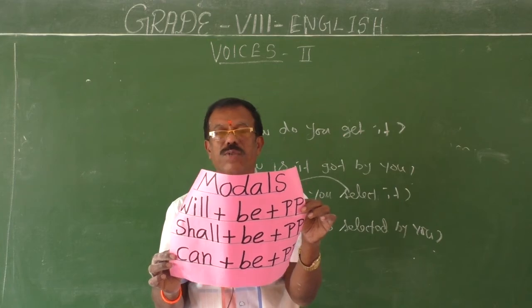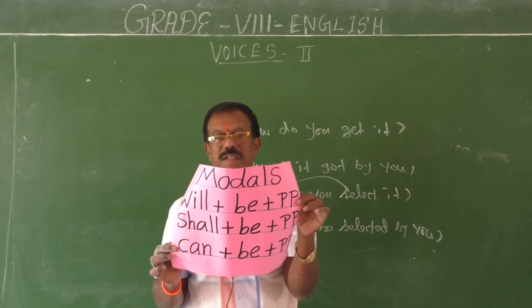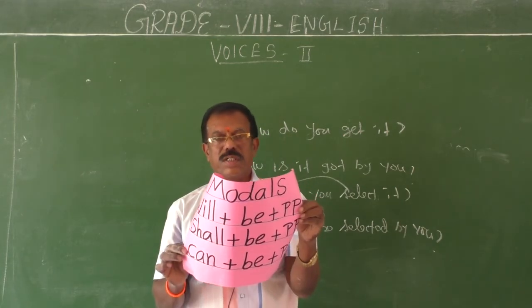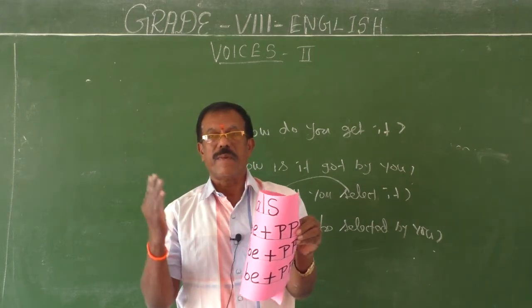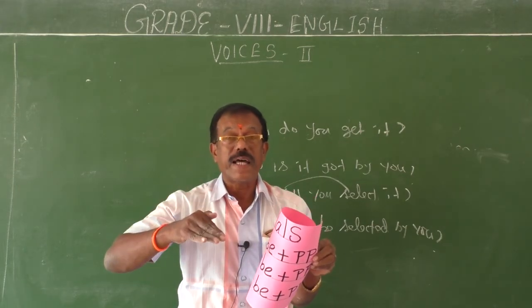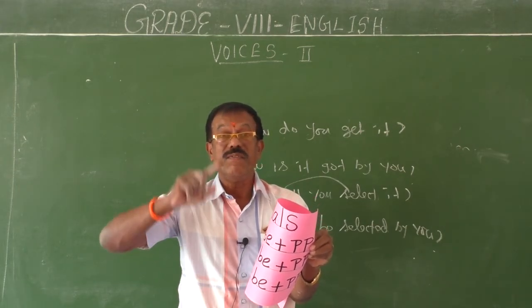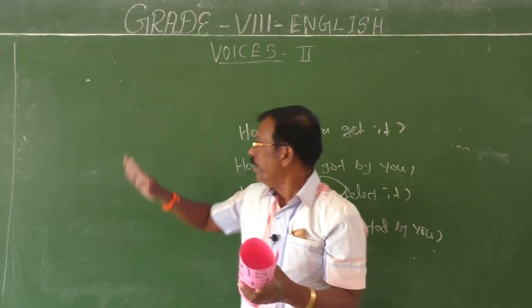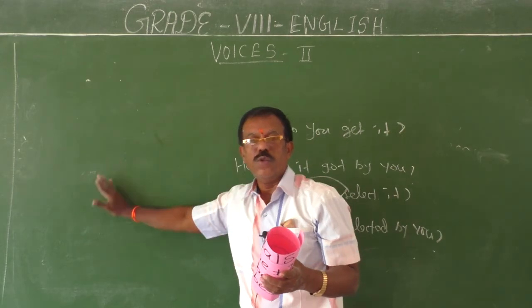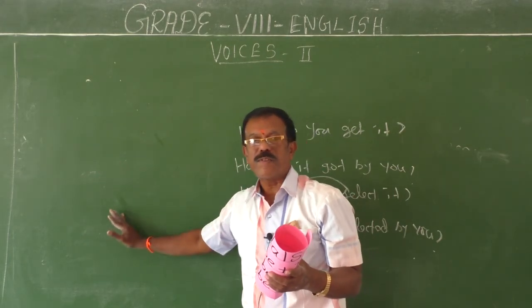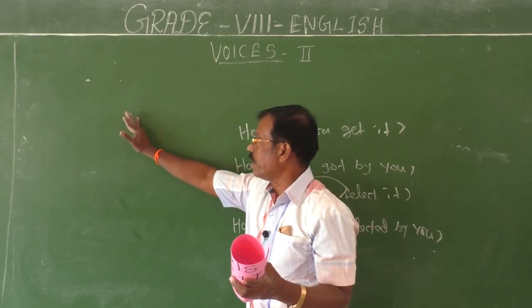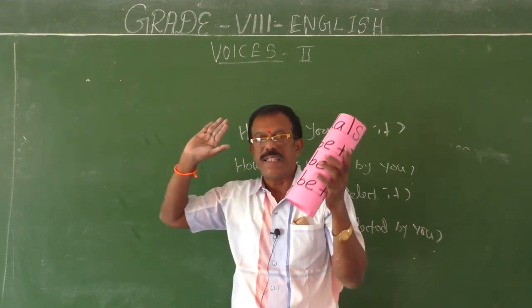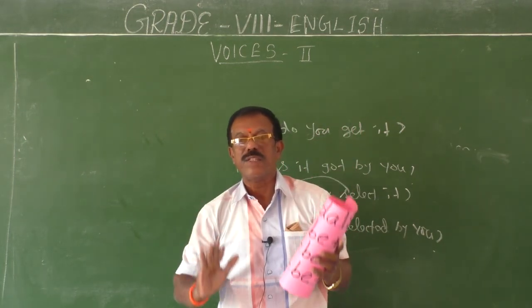Okay, so one thing you have to keep in your mind, almost when you change the sentence from active to passive, in the passive you have to use only the V3 form, that is past participle. So be verbs plus past participle, do verbs plus past participle, have verbs plus past participle, modal auxiliaries plus past participle, that is the base for the passive sentences.